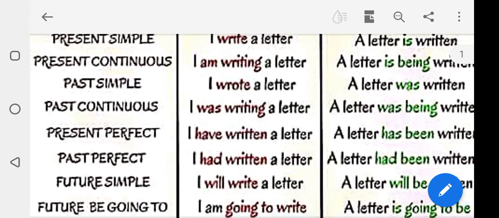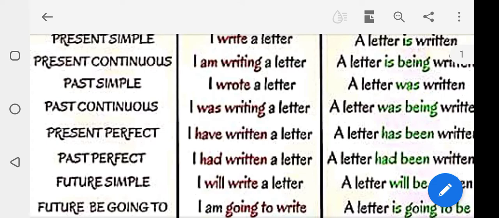Next one, past continuous. I was writing a letter. A letter was being written by me. In this past continuous sentence, listen students. Was or were plus being plus past participle verb 3. Yes, listen. A letter was being written by me.